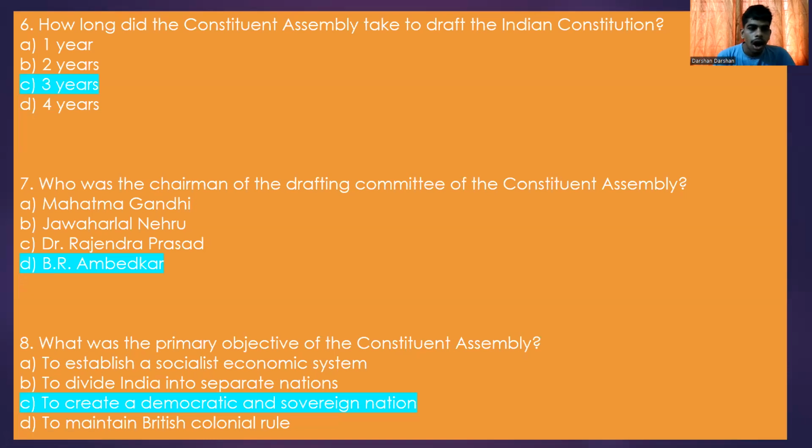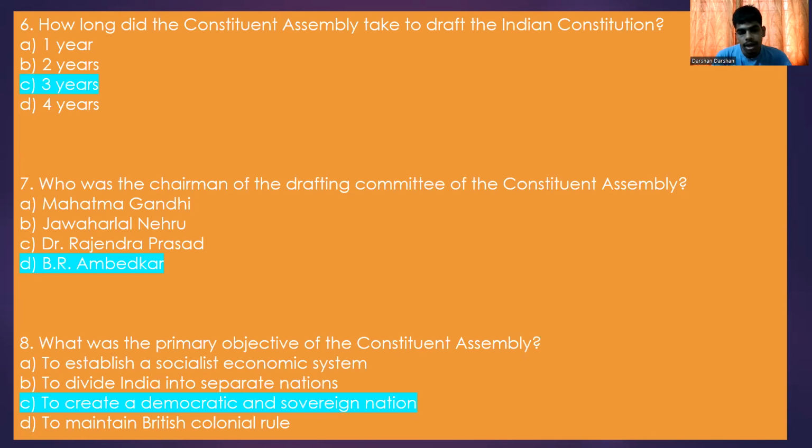Third question: how long did the Constituent Assembly take to draft the Indian Constitution? A. 1 year, B. 2 years, C. 3 years, D. 4 years. You can say it is 3 years. Who was the chairman of the drafting committee of the Constituent Assembly? Mahatma Gandhi ji, Jawaharlal Nehru, Dr. Rajendra Prasad, or B.R. Ambedkar?